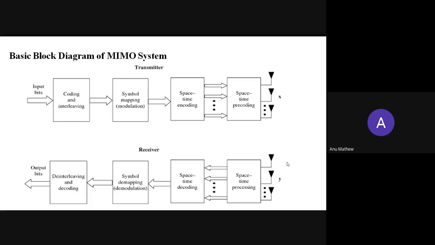So after space-time processing, the parallel data is converted to serial data by space-time decoding and demodulation, and then it is decoded and deinterleaved to the output. So we will get the same input bits which were sent at the transmitter. Okay, so this is the block diagram of a MIMO.